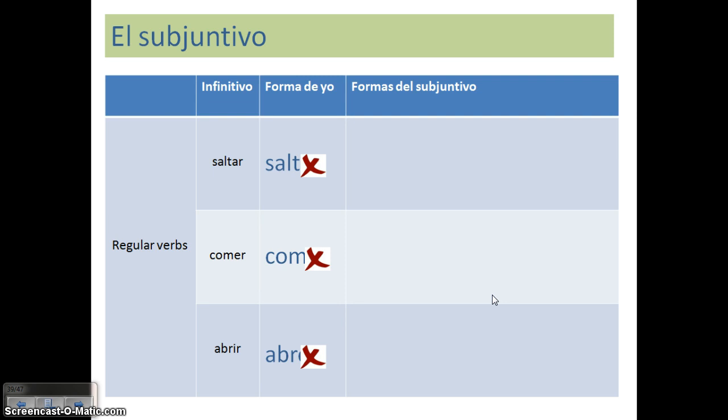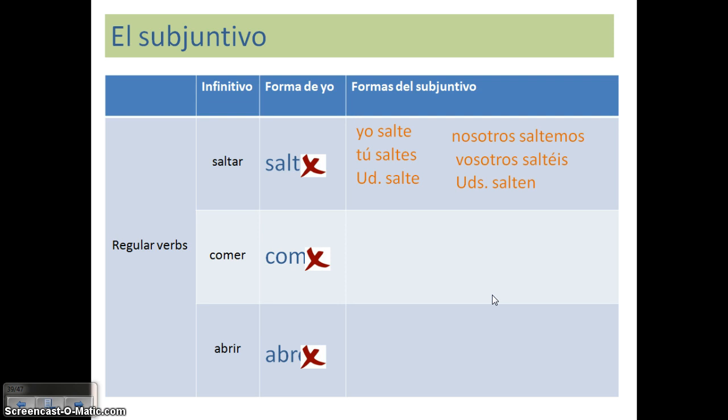My forms in the subjunctive are going to be as follows. Saltar is an AR verb, so I'm going to add my ER ending. Yo salte, tú saltes, usted salte, saltemos, saltéis, salten. You should notice that saltes, salte, and salten are the exact same forms that we learned with our negative tú commands and our usted and ustedes commands.